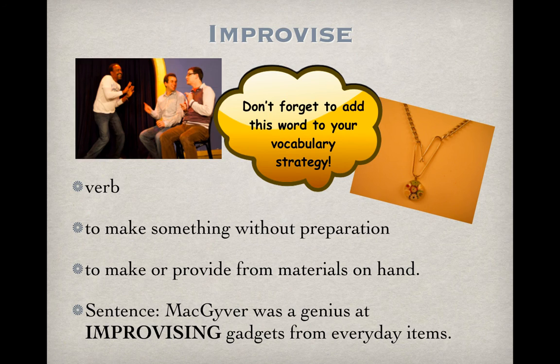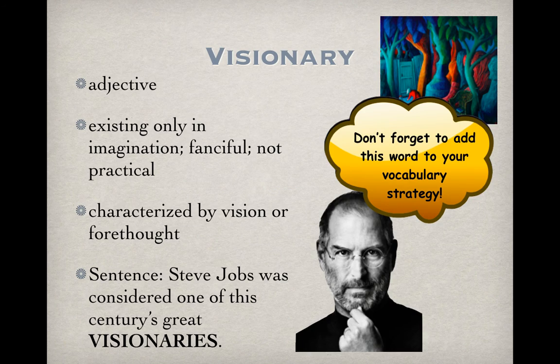We have 1 more word that we're learning today, and the word is visionary. Visionary is an adjective, another describing word. Again, 2 definitions. For these words that have 2 definitions, usually the first one is the one that is more commonly used that you probably want to remember. But for the sake of your vocab strategies, if you want to write both down, that might be a good idea, just so you have a more comprehensive vocab strategy.